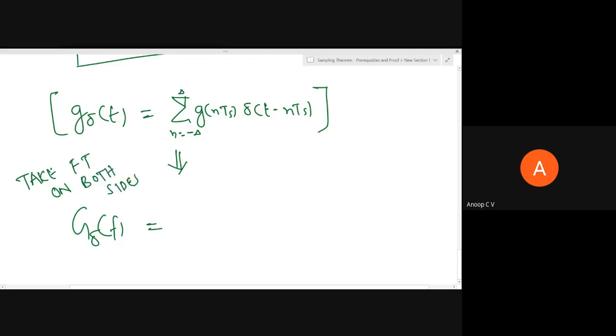As we have g of n Ts, it's nothing but the instantaneous value of some time domain function at a given time n Ts. So that will be a scalar, a constant.